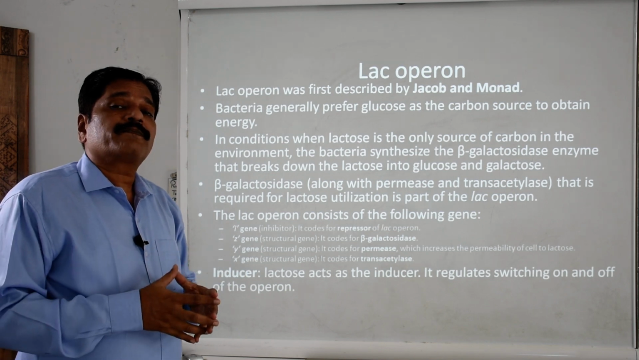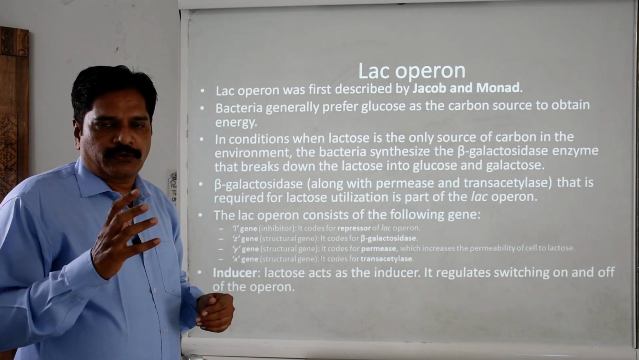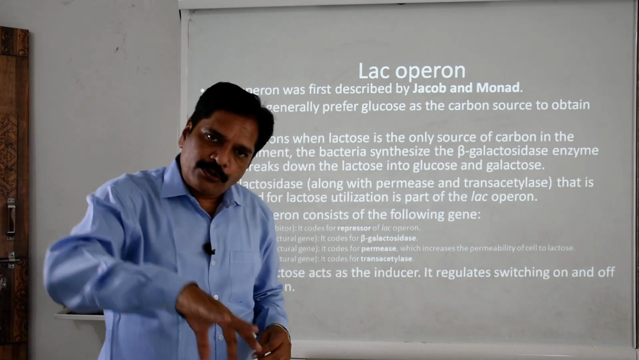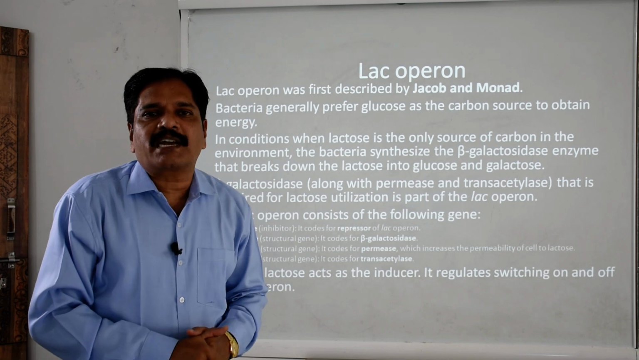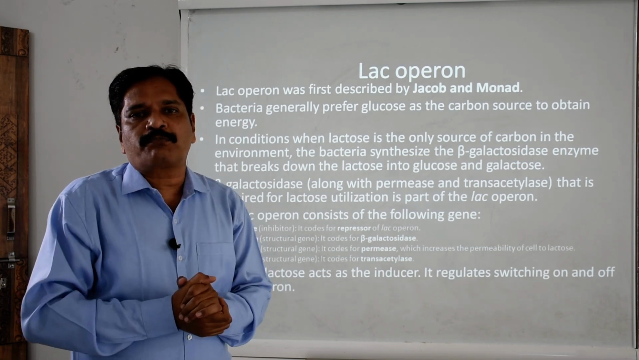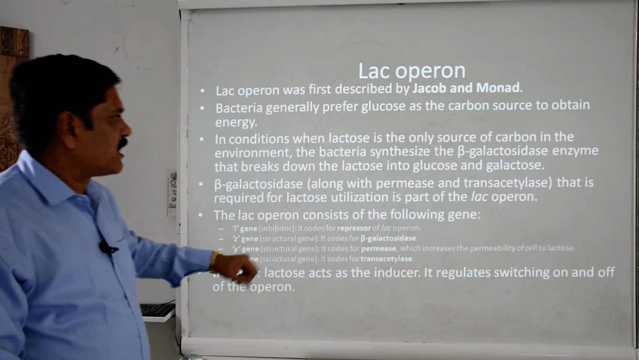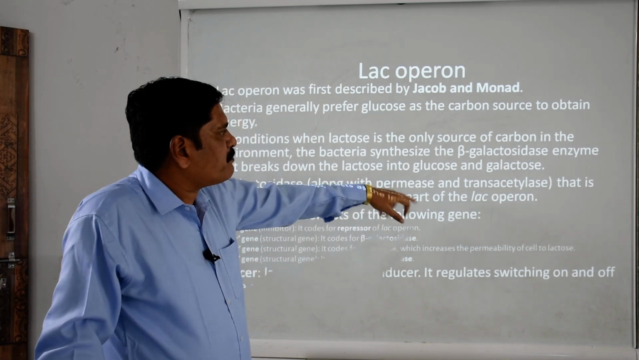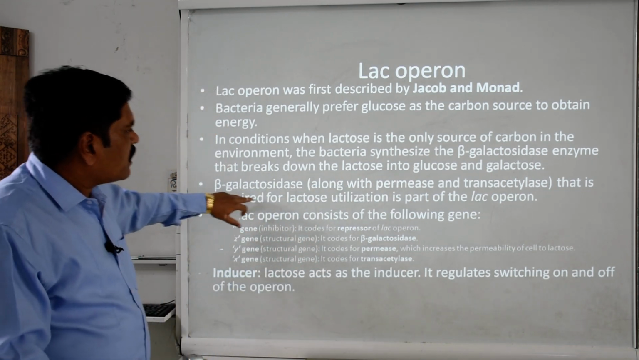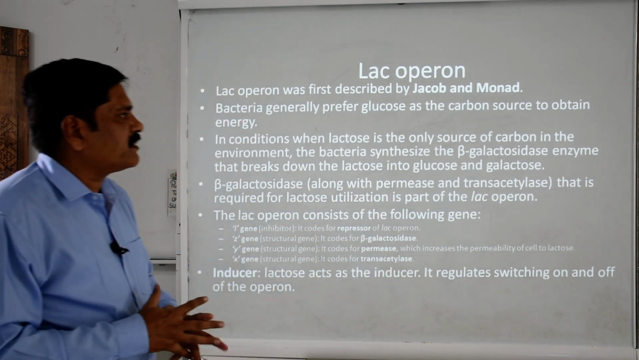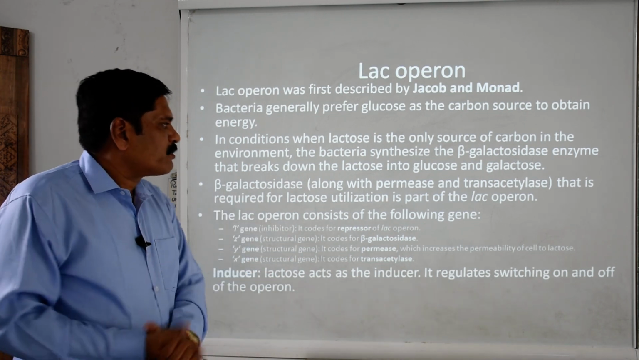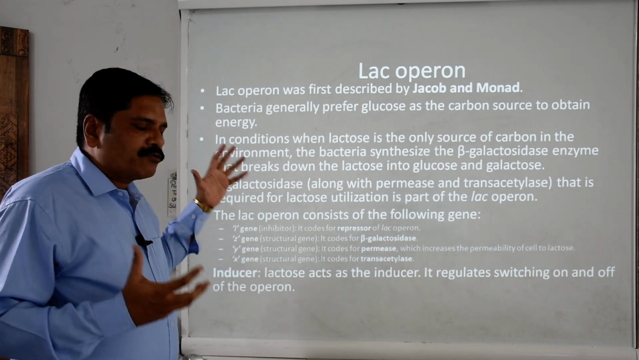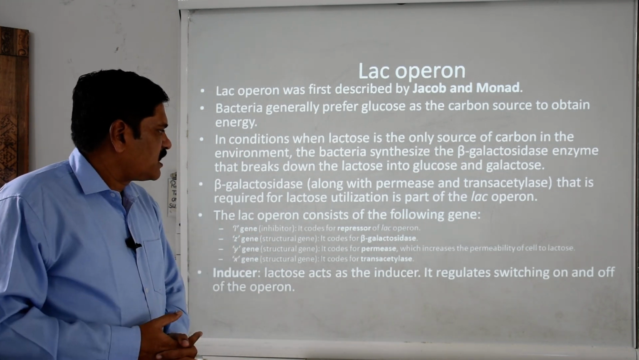Clear? So what is the source of glucose? Lactose. Then which enzyme will produce it? Beta galactosidase enzyme. So by producing or blocking the synthesis of beta galactosidase enzyme, we can control the production of glucose and galactose. Now this beta galactosidase, along with permease and transacetylase that are required for lactose utilization, is part of the lac operon. This lac operon basically consists of the I gene, Z gene, Y gene and X gene, in which three are structural and one is the inhibitor gene.